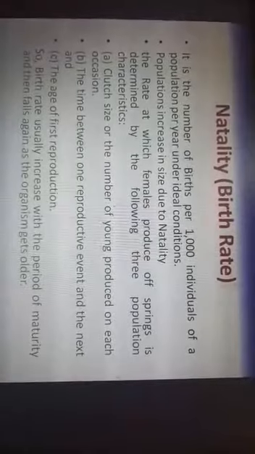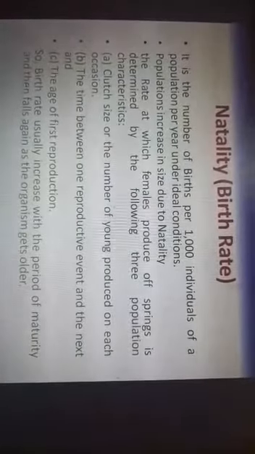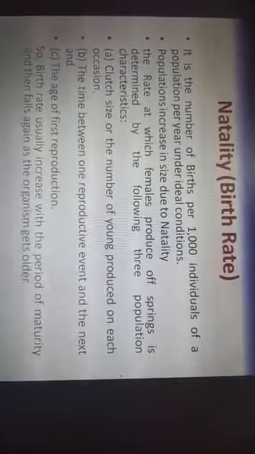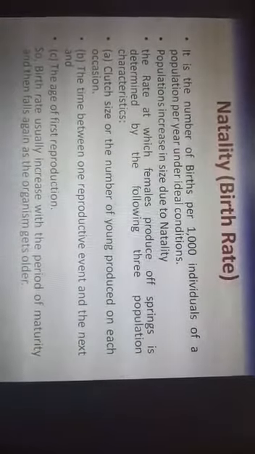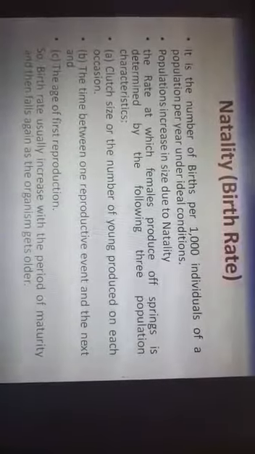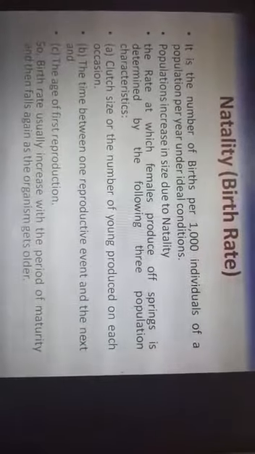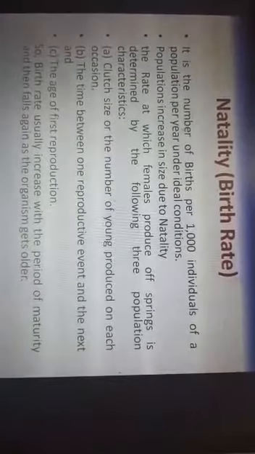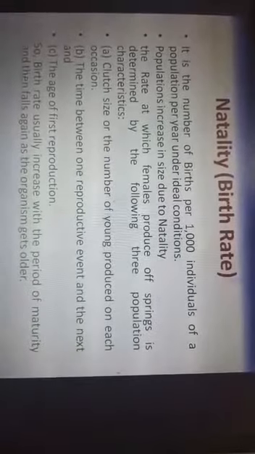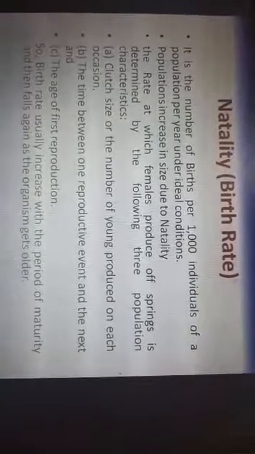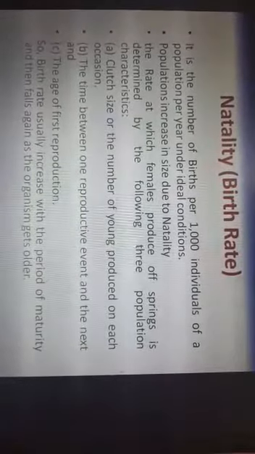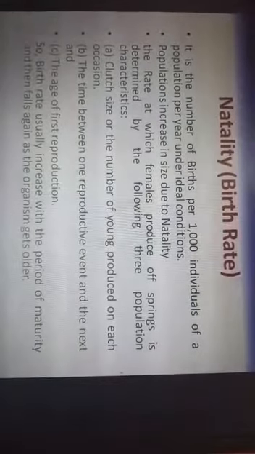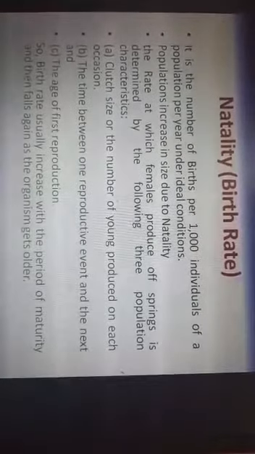Next is the age of first reproduction. In the case of human beings, it can be generally from the age of 18 years up to the age of 45 or 50 years. So it can start at the age of first reproduction. That means when the first reproduction occurred, or at the time of marriage, what was the age. So the birth rate usually increases with the period of maturity. As the individual grows up, the population will rise and then fall again as the organism gets older.